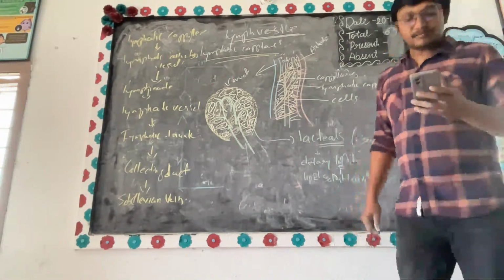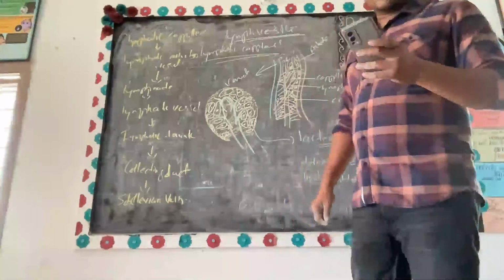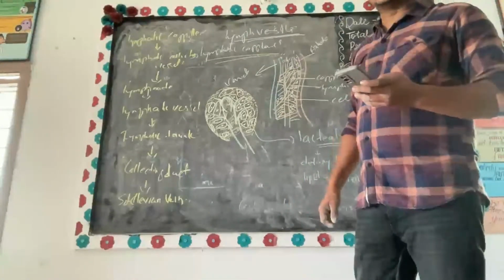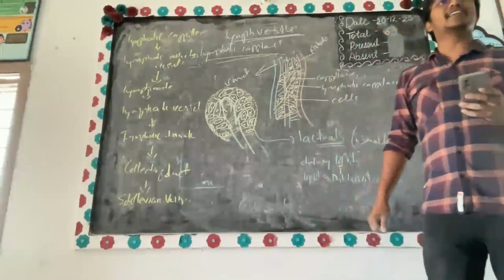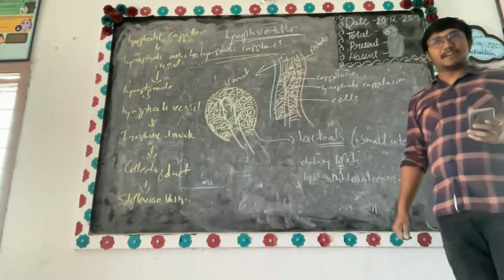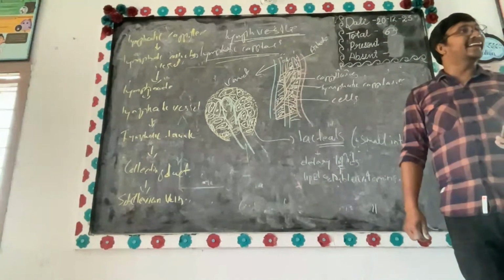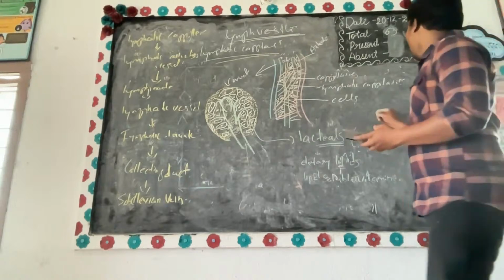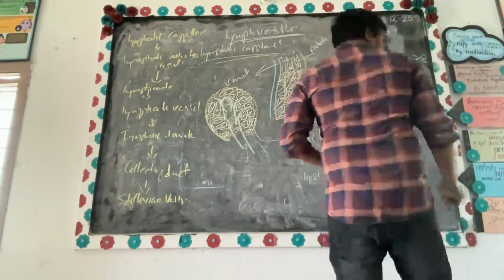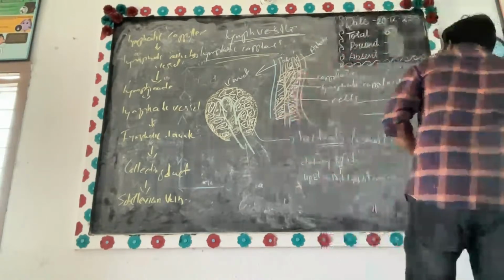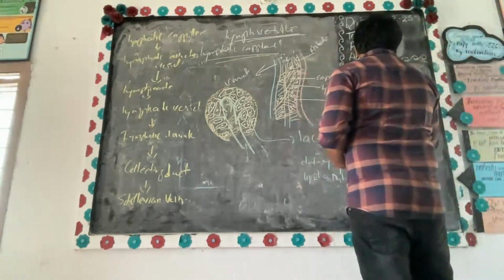Next, numerous valves than in a vein. So how to differentiate a vein and a lymphatic vessel? She asked at the very start how to differentiate between a vein and a lymphatic vessel. Now listen.